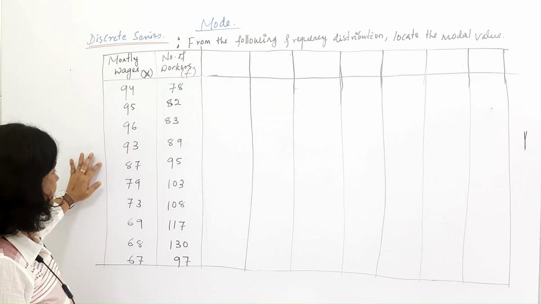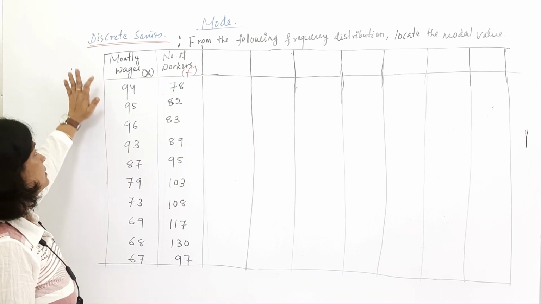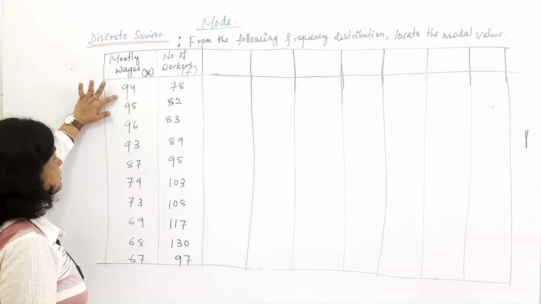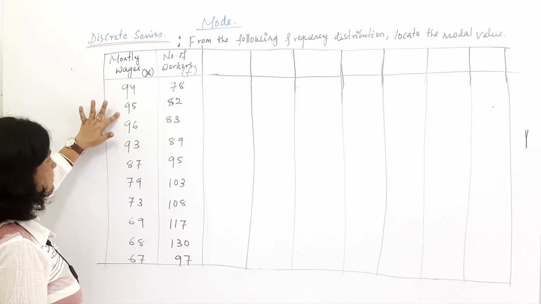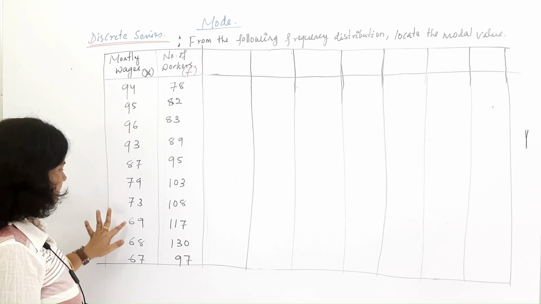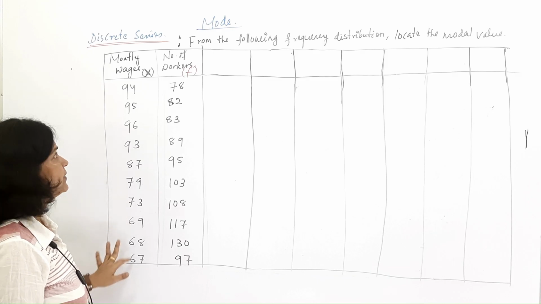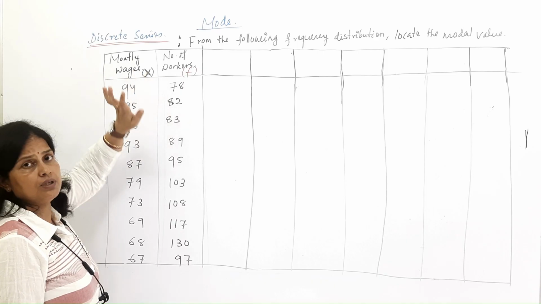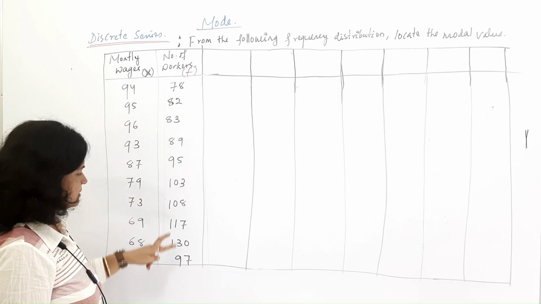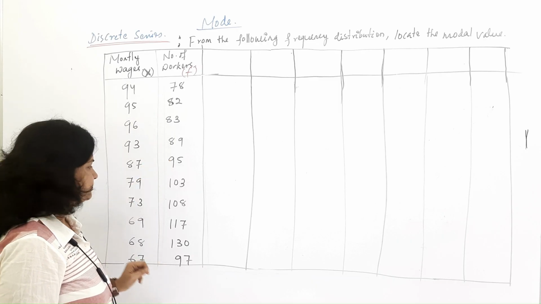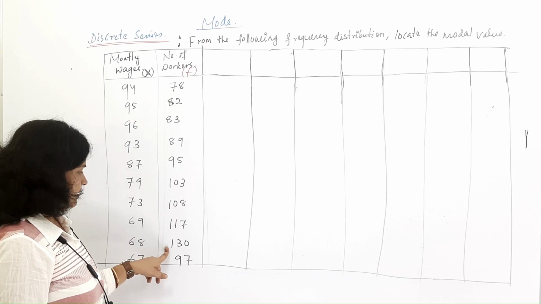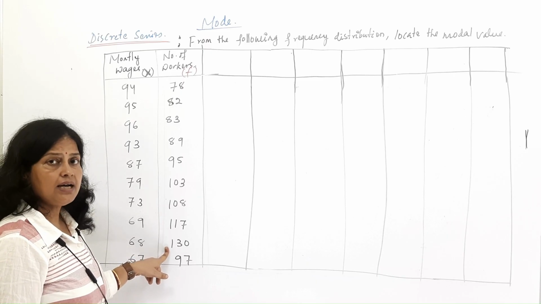This is the question. The X value, the monthly wages of the workers, is given like 95, 94, 95, 96, 93, 87, 79, 73, 59, 68. This is the frequency, the number of workers: 78, 82, 83, 89, like this. The series is there.